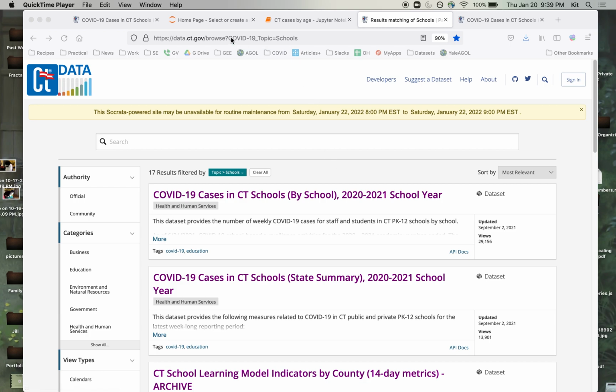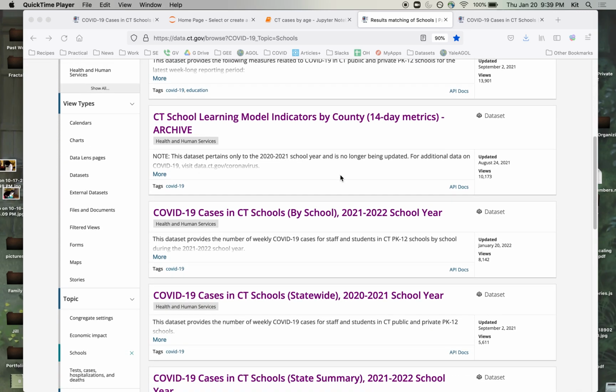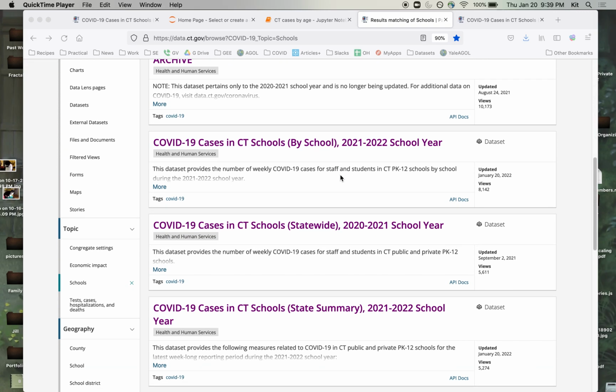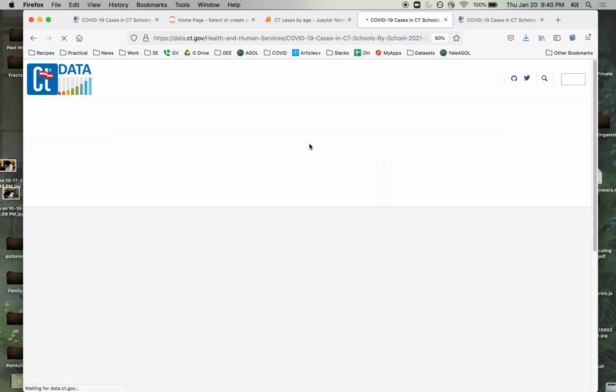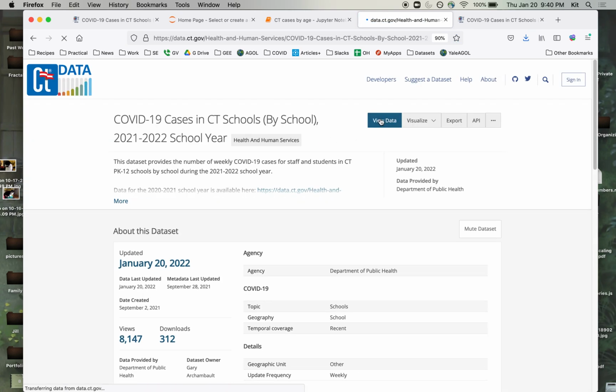I always start here at data.ct.gov, which allows you to browse by topic, and the topic I'm searching for is schools. If you can get to this page, you have to ignore all of the old 2020-21 school year stuff and come down here. And the list I'm interested in is cases in Connecticut schools by school, 2021 to 2022. So let's go there. And then we want to view the data.